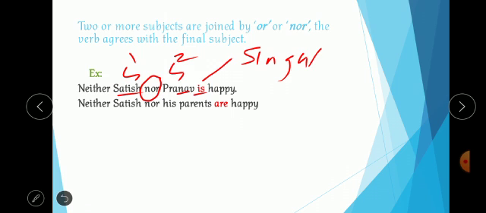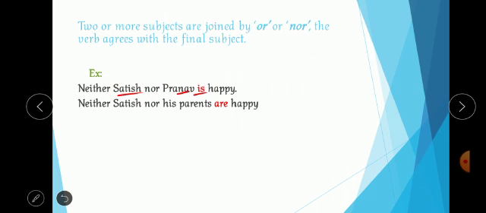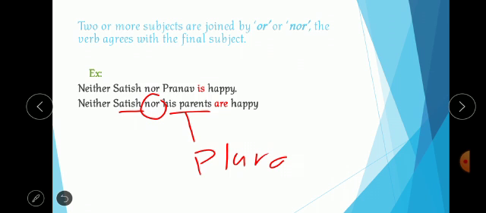See the second one. Neither Satish nor his parents. Those are the 2 subjects, Satish and his parents. These 2 subjects are joined by the word nor. So here Satish is the first subject, his parents is the second subject. As only 2 subjects are used, the final subject is the second one. His parents is plural, more than one person. So the verb will be plural.